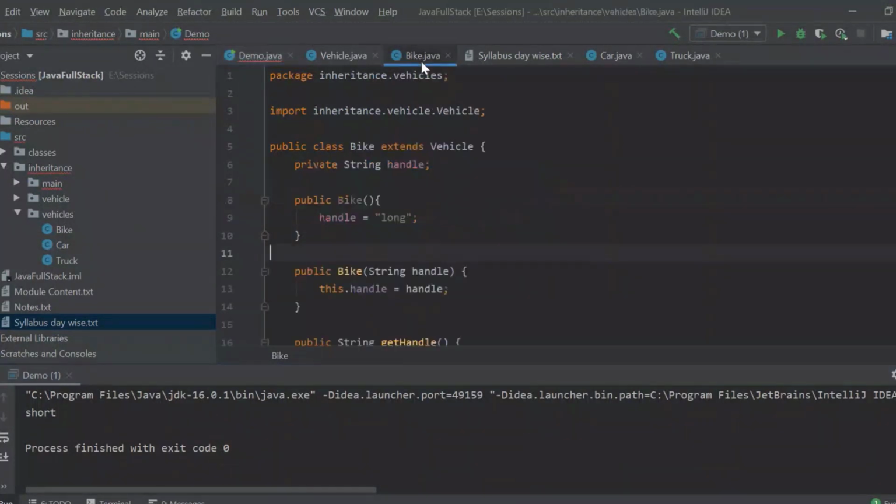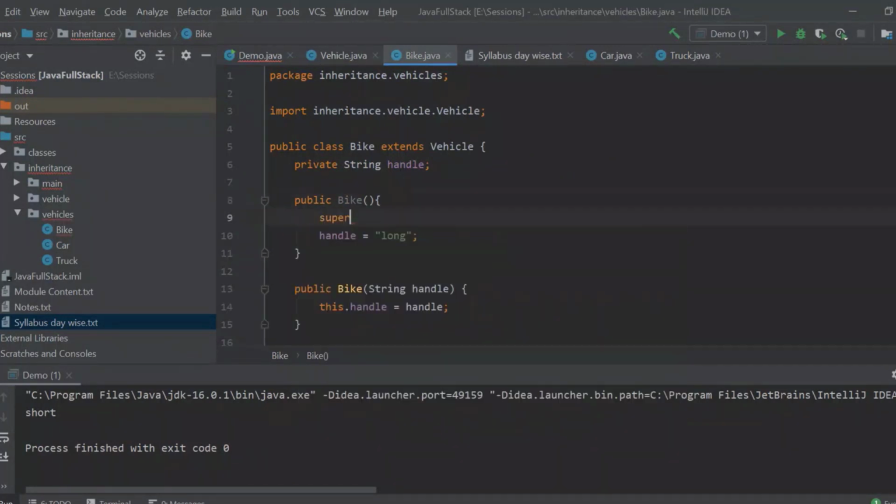What is the other way? The other way of doing it is the constructor. Here we have a default constructor and I am adding a keyword called super. What do you mean by super? That is giving me super. What do you mean by super?